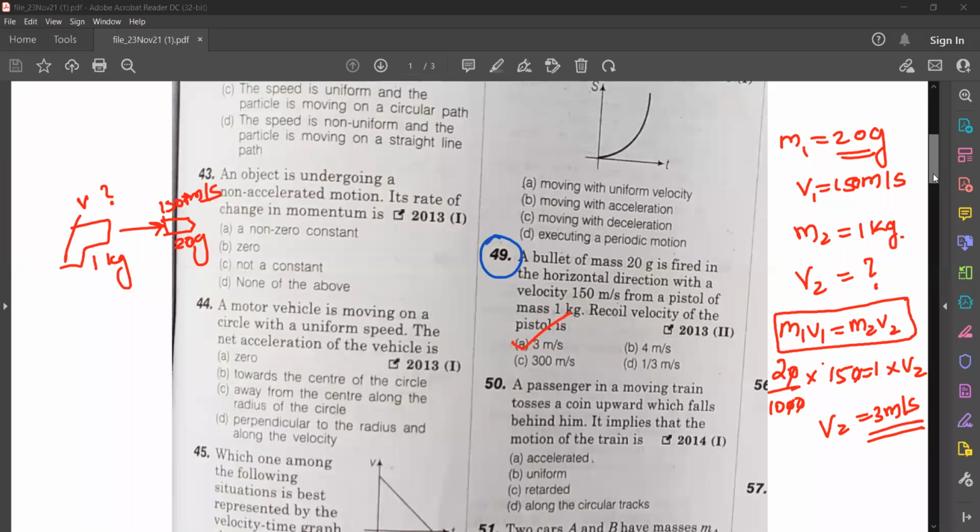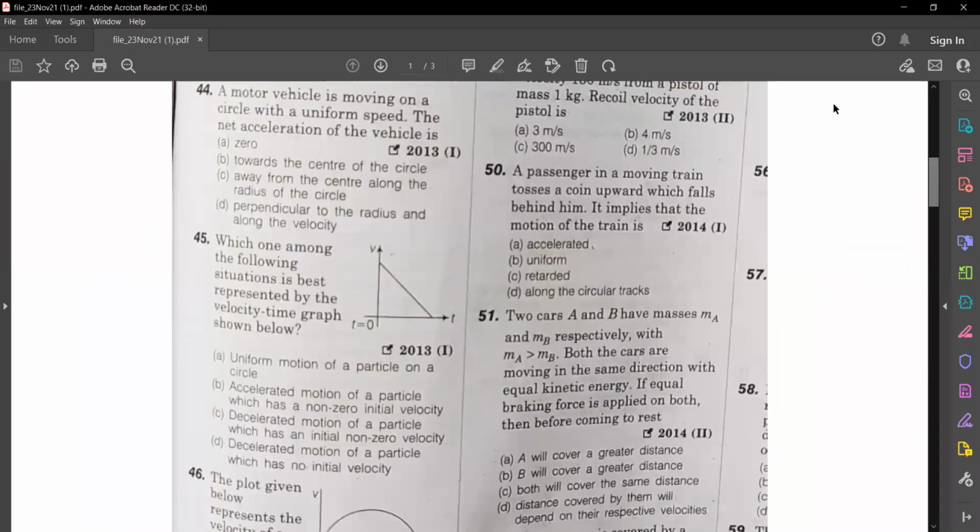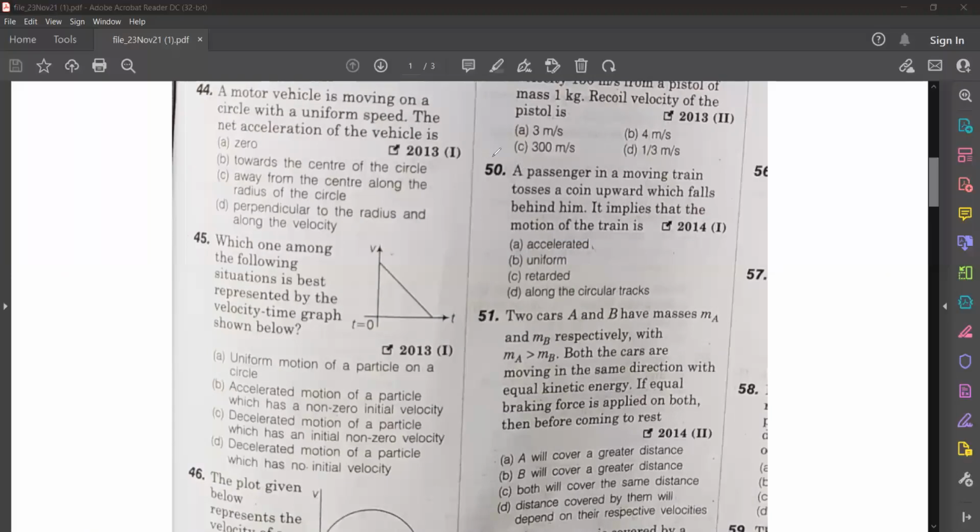Question number 50. A passenger in a moving train tosses a coin upward which falls behind him.